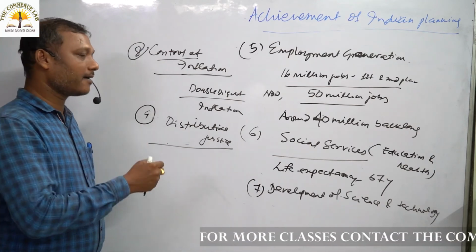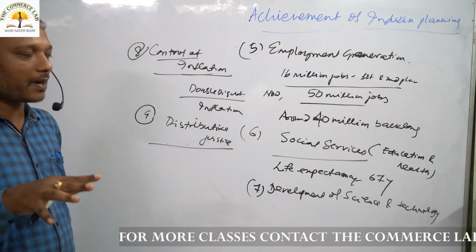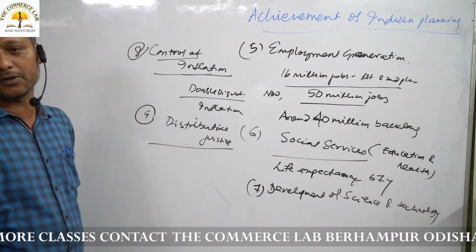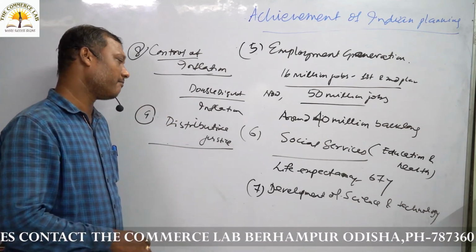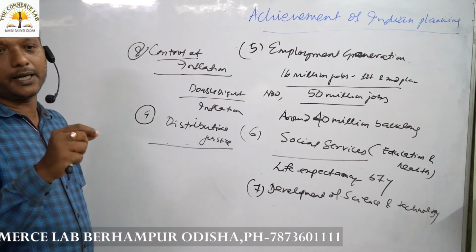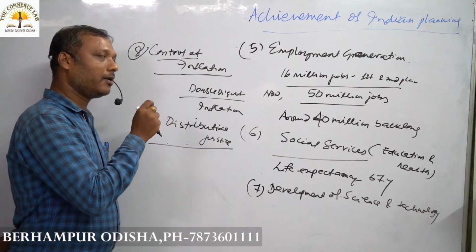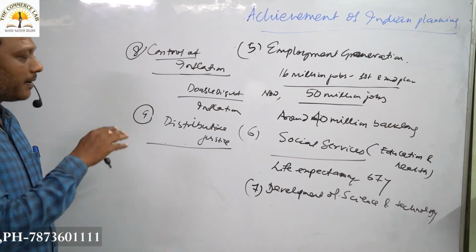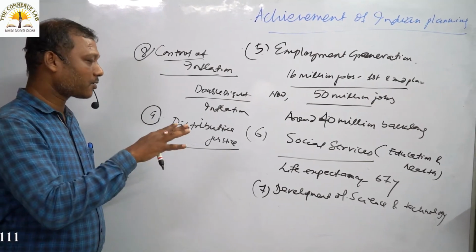We are making every possible effort, but still I can say we are unable to reduce the regional inequality and also the economic inequality among individuals, among states, among various localities.